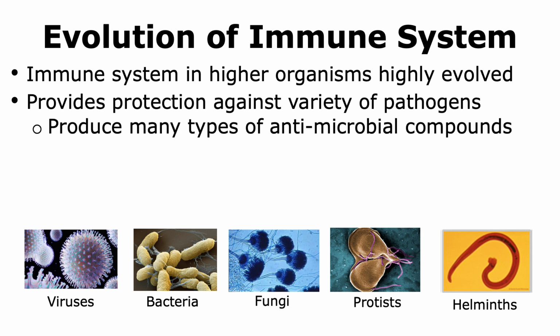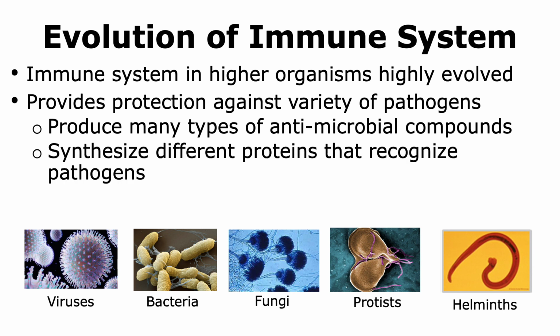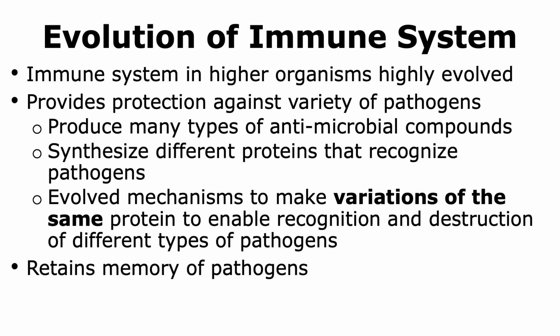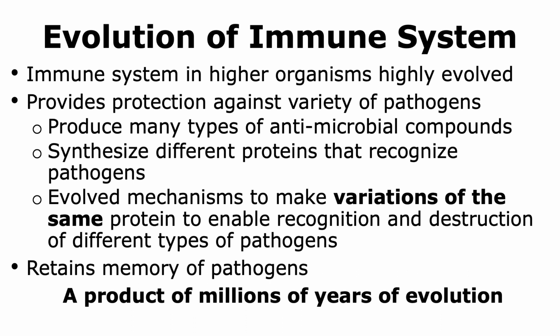They are able to do so by producing many different types of antimicrobial compounds, as well as synthesizing different types of proteins that help in the recognition of pathogens. They have also evolved mechanisms to make variations of the same type of proteins that enable the recognition and elimination of different types of pathogens. The immune system of higher organisms also retains the memory of pathogens. Thus, the immune system of higher organisms is a product of millions of years of evolution.